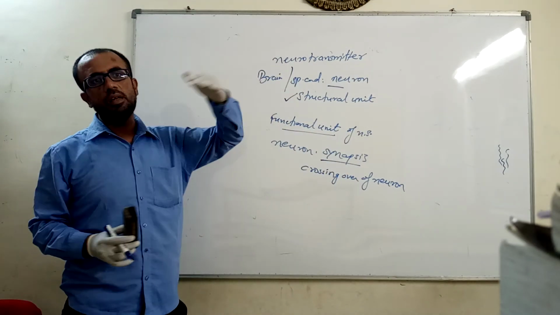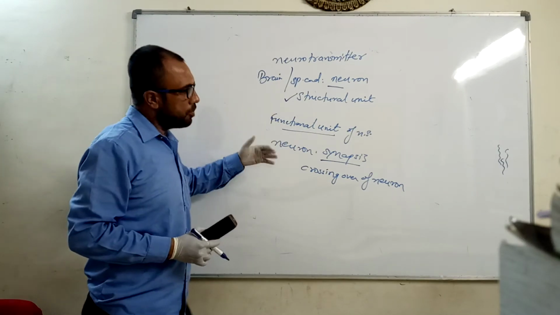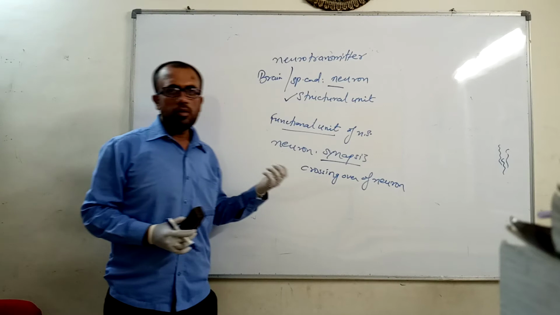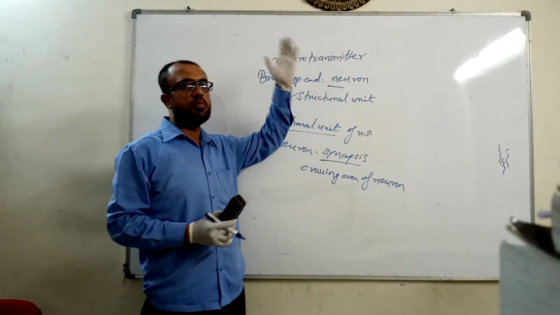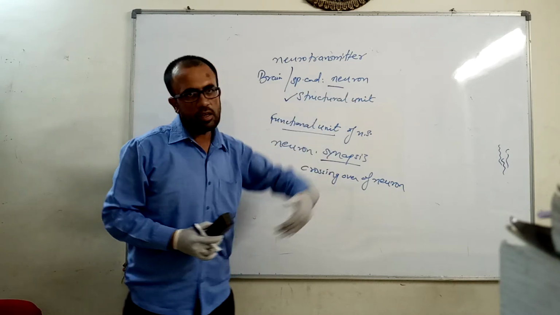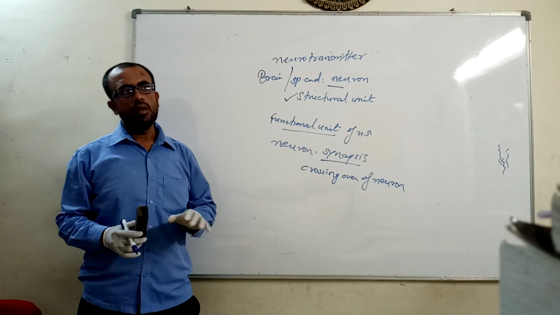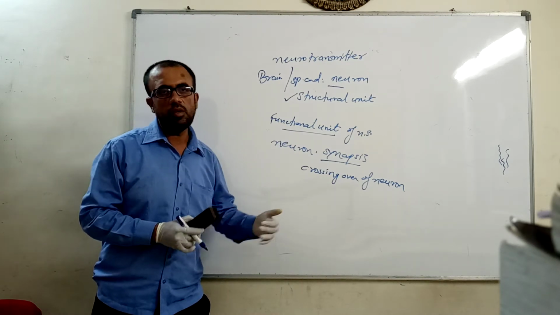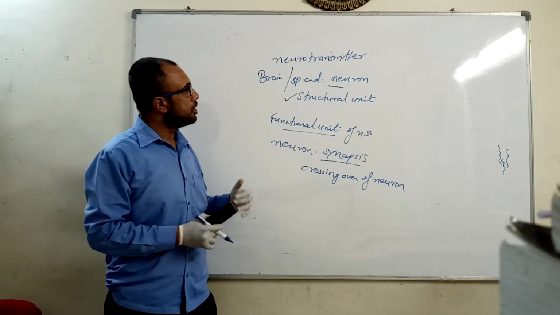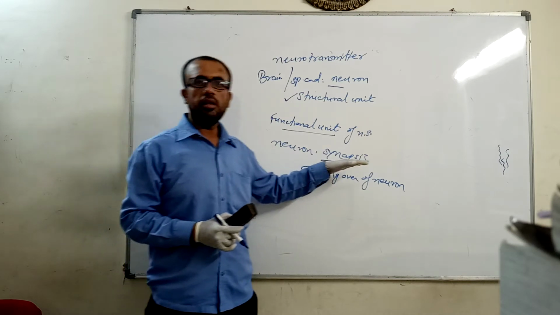Neurotransmitters are the chemical messengers that carry the message from the receptor nerve to the sensory nerve and transmit it to the brain and again transmit to the effector organ. There is a formation of an entire process involving sensory neuron and the motor neuron. With the help of these neurotransmitters, the chemical signaling takes place.